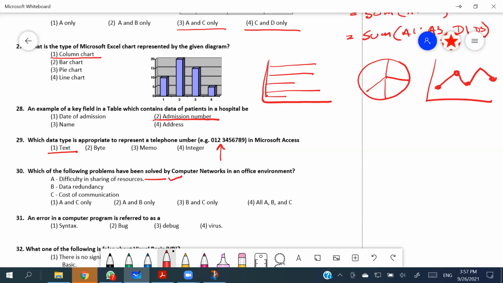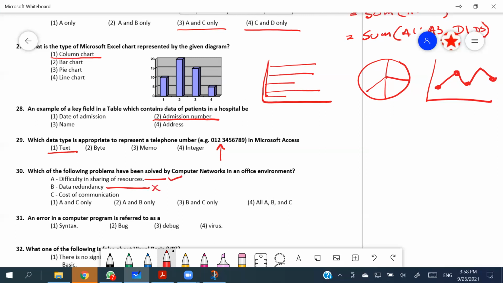Data redundancy is something related to the database management system. Use of a network may or may not resolve this problem, right? So B is going to be incorrect.